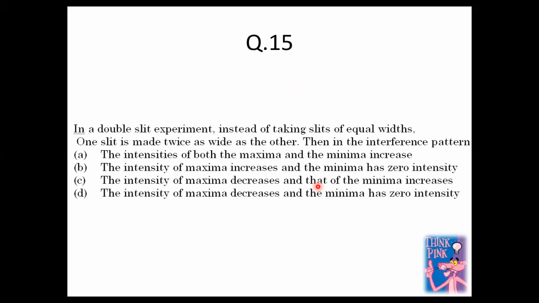Moving on to the next question, question number 15. In a double slit experiment, instead of taking slits of equal widths, one slit is made twice as wide as the other. Then in the interference pattern, what will happen?